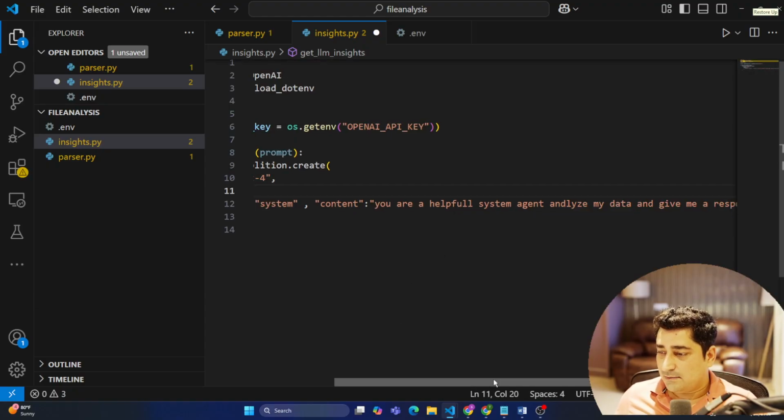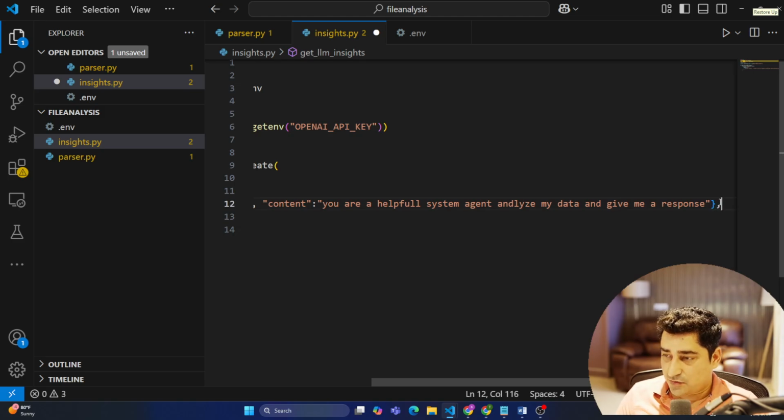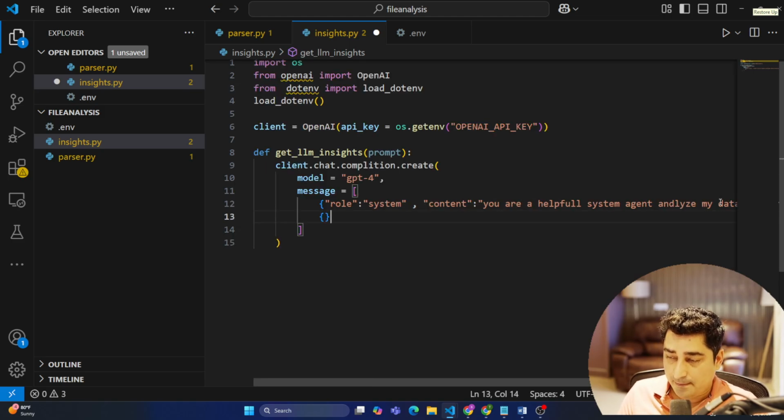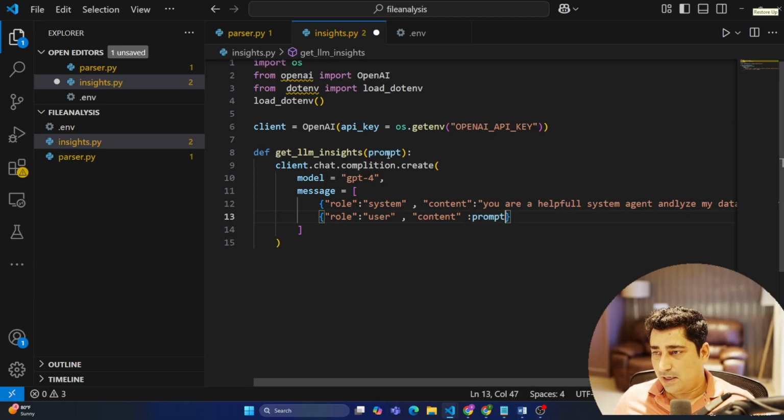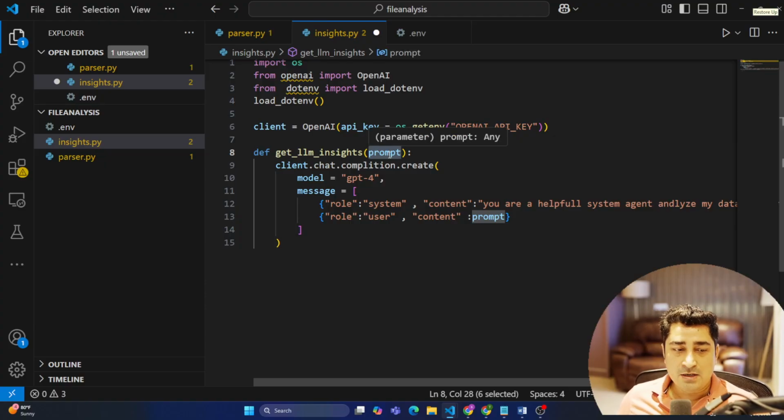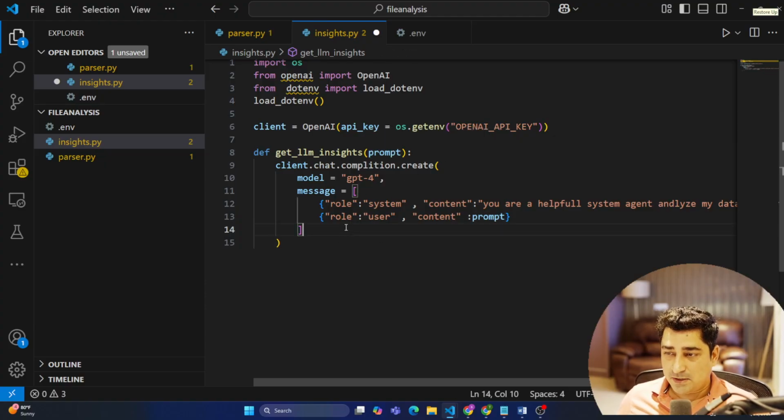Now, once the system prompt is done, what we can do is try to send our own message over here. So I can write another JSON, and this time your role is basically a user, and then try to take a content. What kind of content are you supposed to take? Whatever I'm going to give you as a prompt, whatever input I'm going to give you in a function, just try to take that particular one.